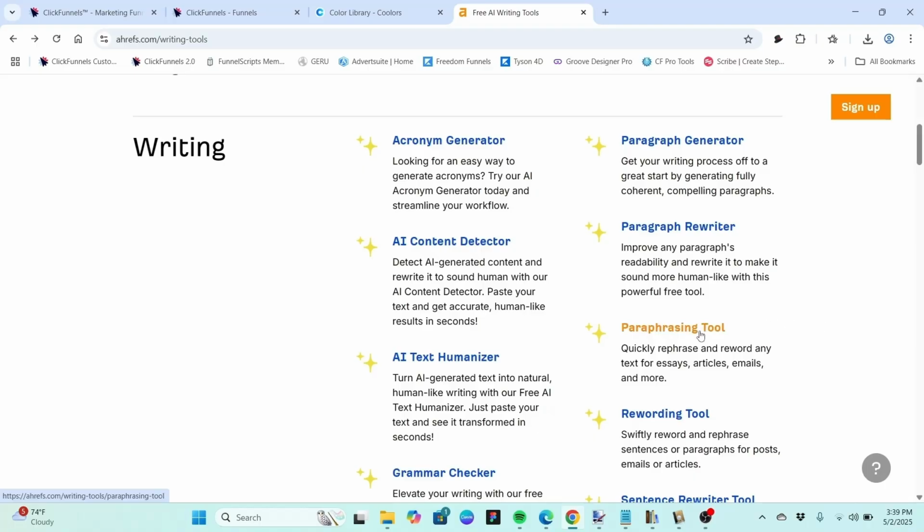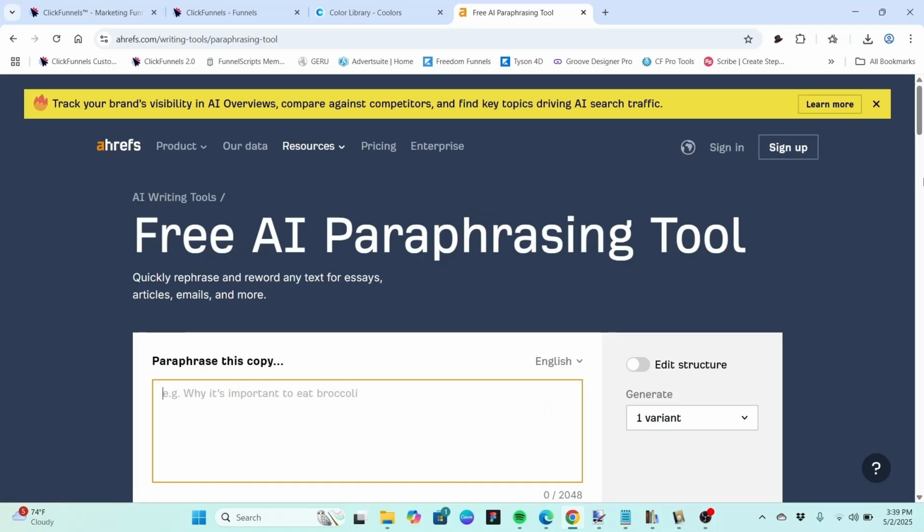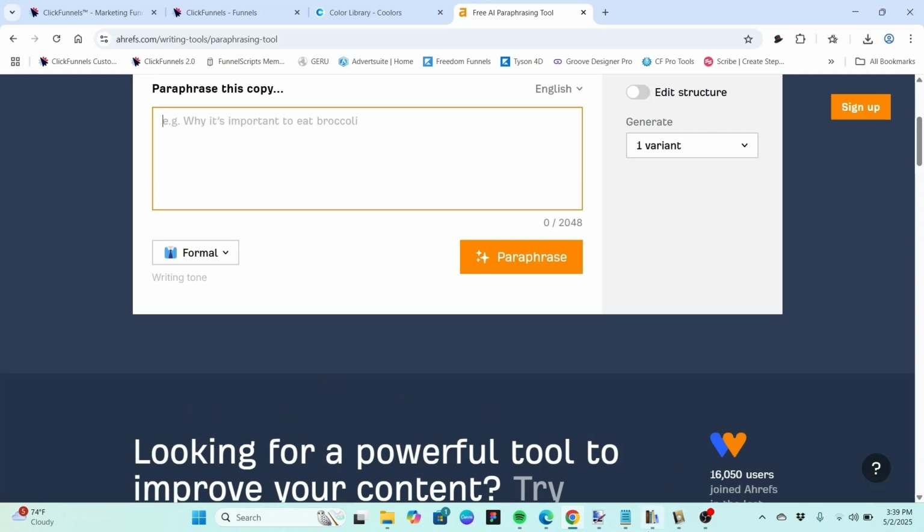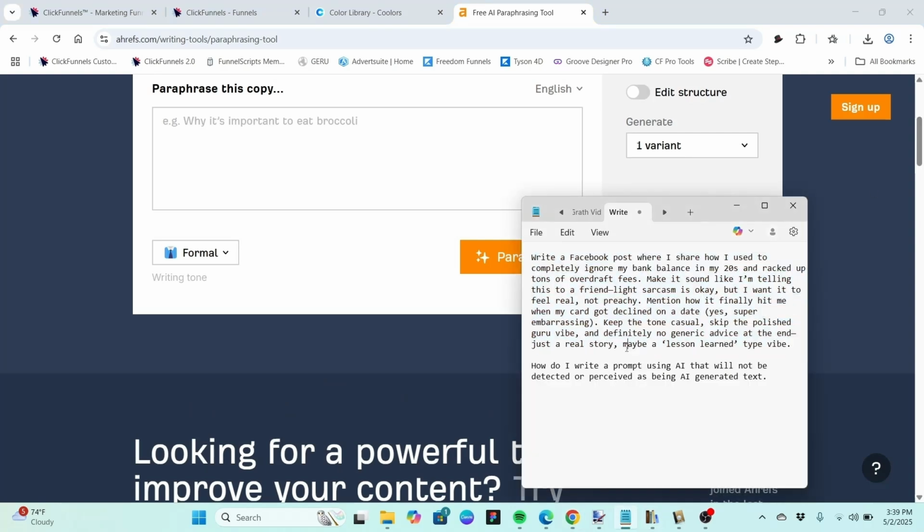And then we have the paraphrasing tool. And again, we will use our paragraph here.